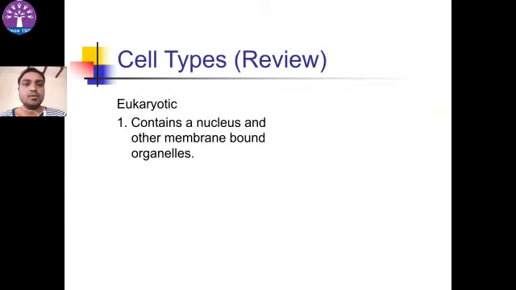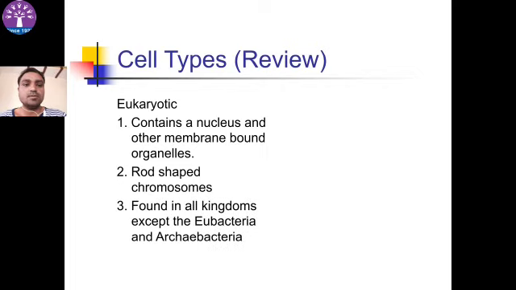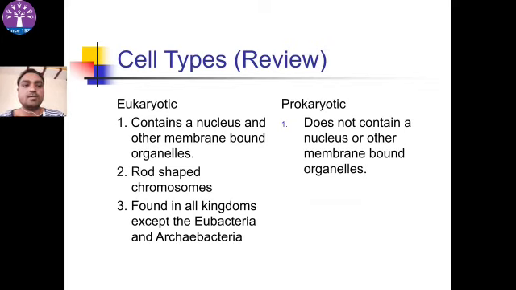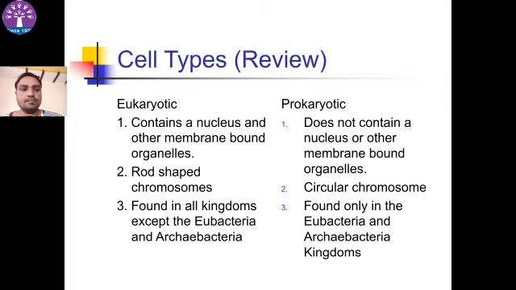Cell types review. Eukaryotic cell contains nucleus and other membrane bound organelles, rod shaped chromosomes, found in all kingdoms except the eubacteria and archaebacteria. Prokaryotic cell does not contain nucleus or other membrane bound organelles, circular chromosomes, found only in the eubacteria and archaebacteria.